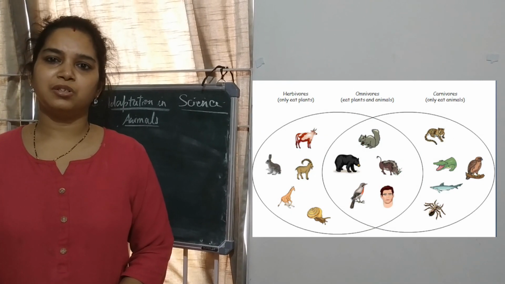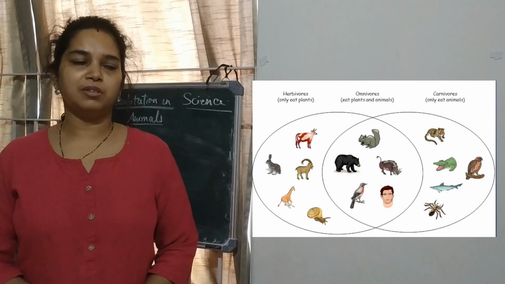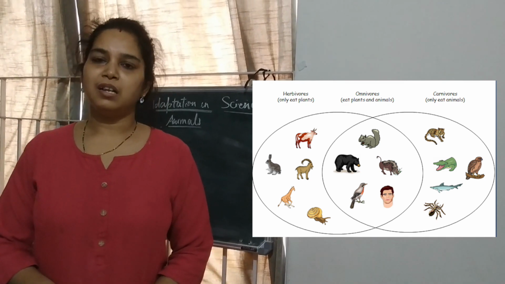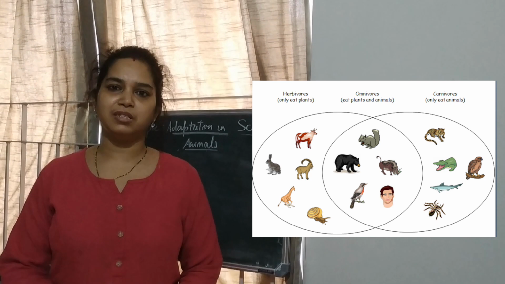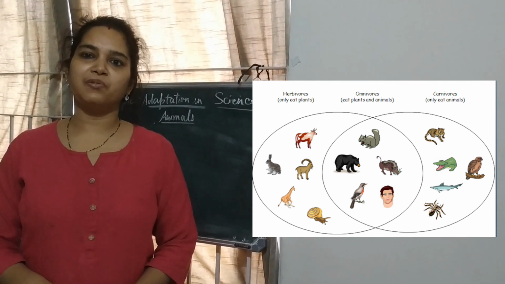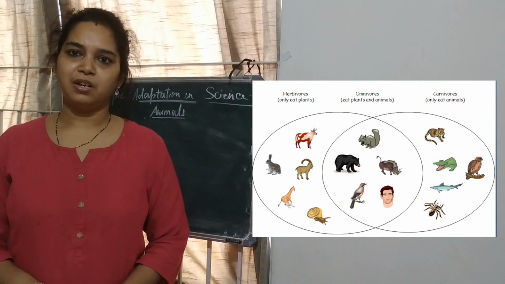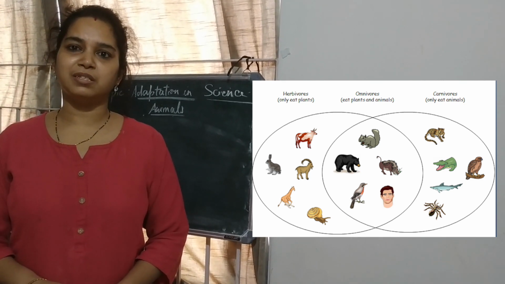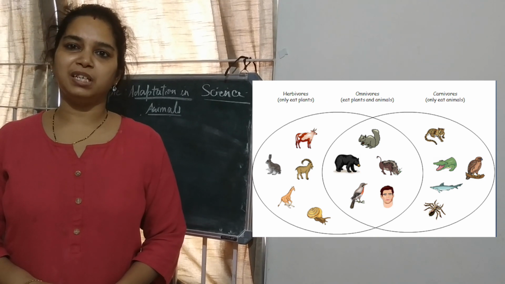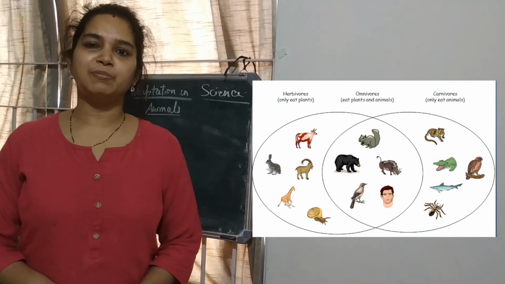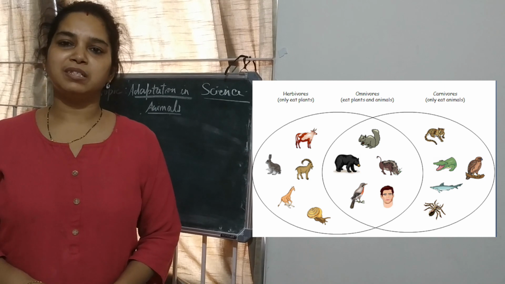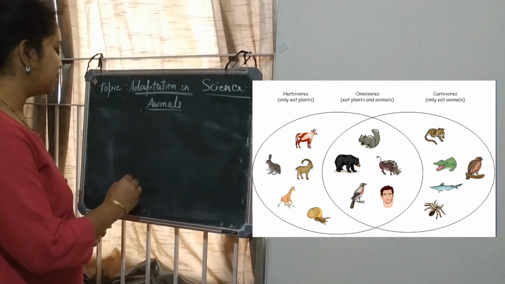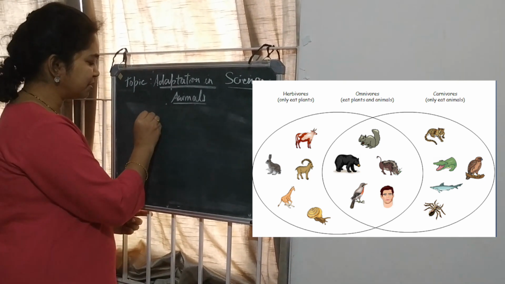This is a continuation of our last video, in which our topic was adaptation in animals. In the last video, we studied adaptation in animals on the basis of various habitats, the places where they live. Now we will classify animals on the basis of the food they eat, that is, adaptation on the basis of food. On the basis of the food animals eat, they can be classified into four types.